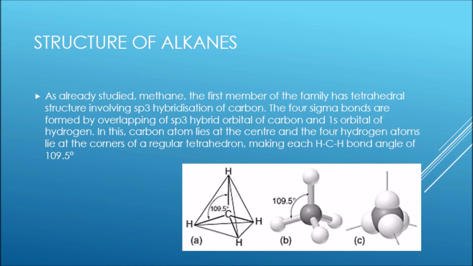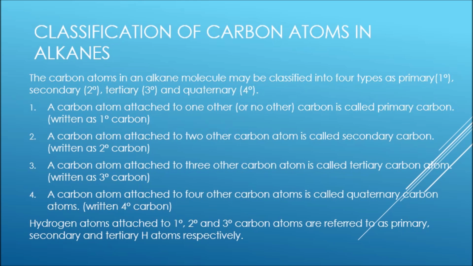Let us talk about the structure of alkanes. As already studied, methane, the first member of the family, has a tetrahedral structure involving sp3 hybridization of carbon. The 4 sigma bonds are formed by overlapping of the sp3 hybrid orbital of carbon and the 1s orbital of hydrogen. In this, the carbon atom lies at the center, and the 4 hydrogen atoms lie at the corners of a regular tetrahedron, making each hydrogen-carbon-hydrogen bond angle 109.5 degrees.